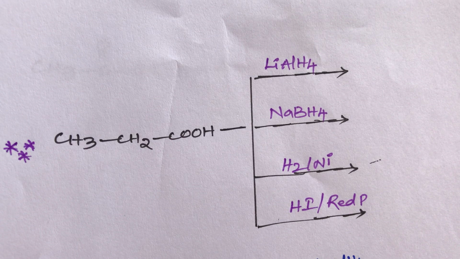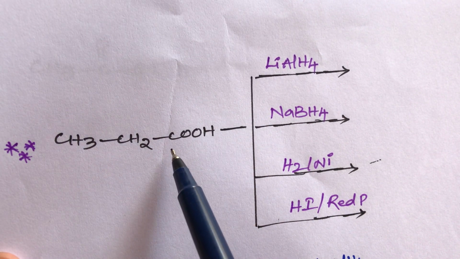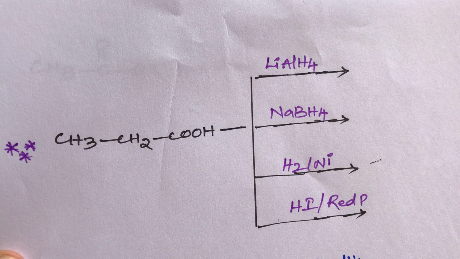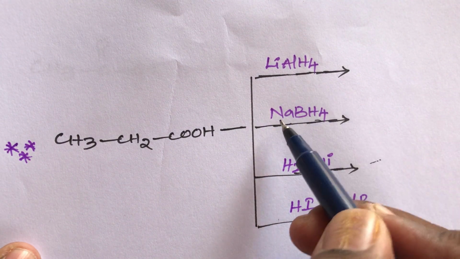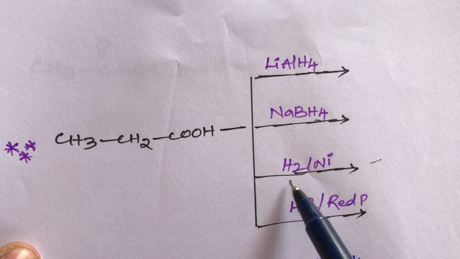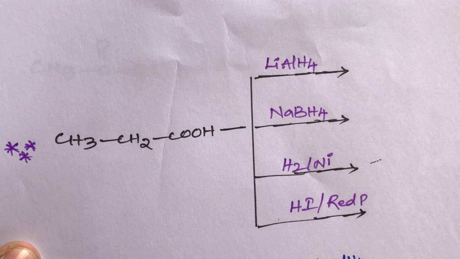Hi students, continuation. Let's solve the following problem. Propanoic acid, this carboxylic acid, reacts with lithium aluminum hydride, sodium borohydride, hydrogen by nickel, and hydrogen iodide by red phosphorus. What are the products? So generally this carboxylic